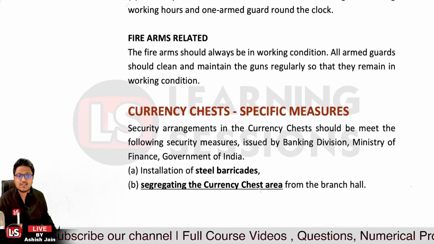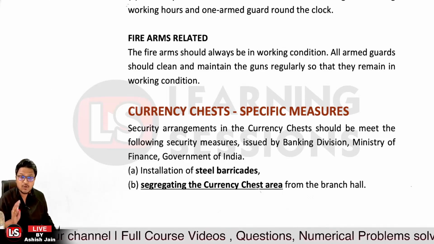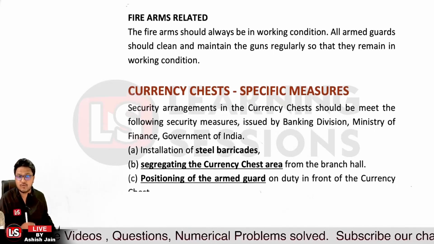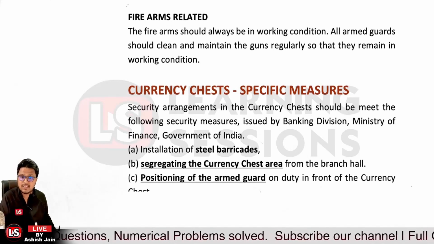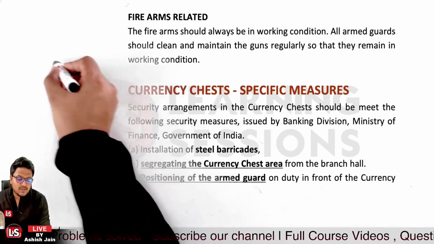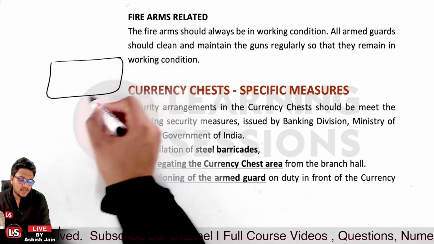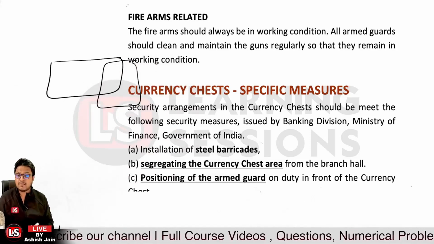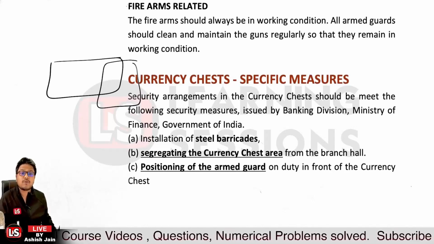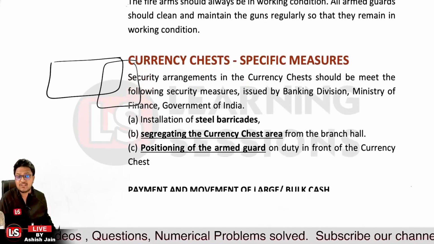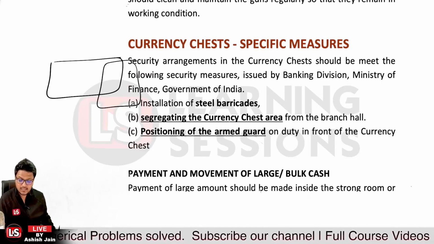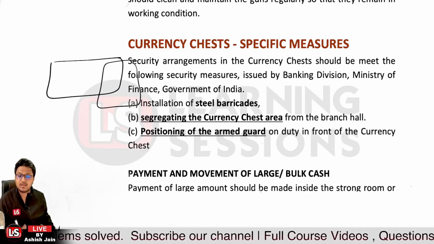Security arrangements in the currency chest should meet the security standards issued by the Banking Division, Ministry of Finance, Government of India. First of all, there must be installation of steel barricades. The currency chest area must be segregated from the branch hall. In most cases the branch is in the upper area and the chest area is segregated. That must be maintained, and there must be barricades installed. Armed guards must be on duty in front of the currency chest. As I told you, in case of a currency chest, there must be 2 armed guards during working hours, and 1 armed guard must be available 24/7.